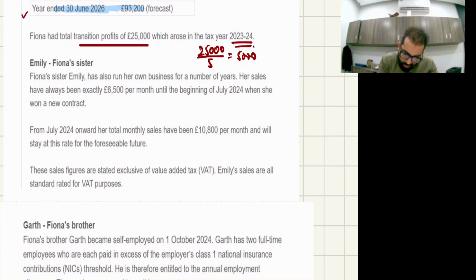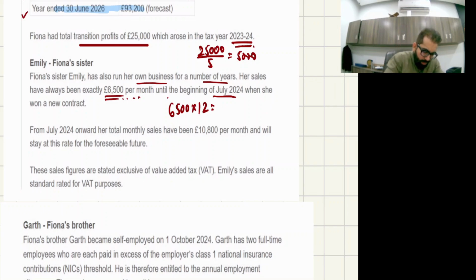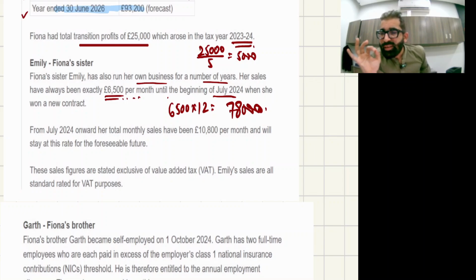So Fiona's sister Emily has also run her own business for a number of years. Her sales have also been exactly 6,500 per month until the beginning of July 24, means end of June 24. So 6,500 multiplied by 12, if we accumulate 12 months of sales, the 12-month sales never exceeded 90,000. See, the 12-month sales is 78,000. That means it never exceeded 90,000, right?